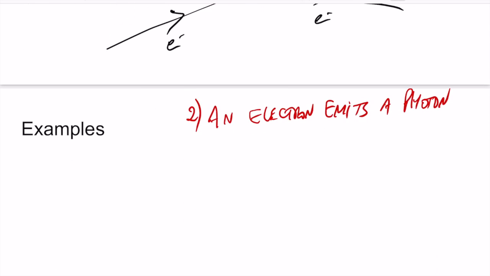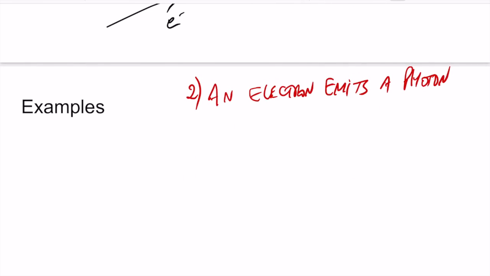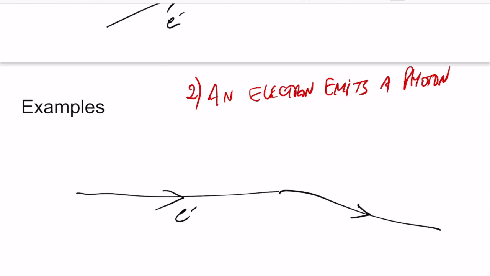An electron emits a photon. So in this case, the electron is traveling like this, and all of a sudden, shoot, changes direction and emits a photon. Energy comes out. This is an interaction. So we can look at conservation of charge, conservation of lepton number before and after.